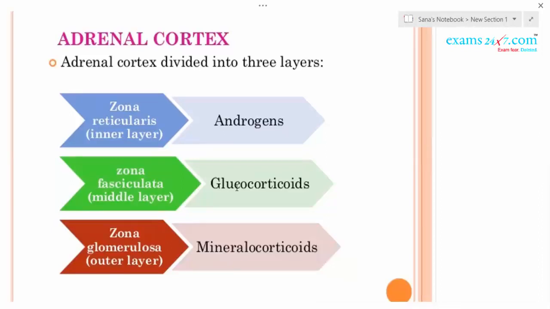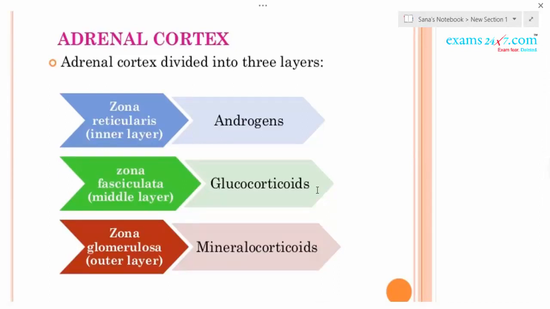Glucocorticoids are the hormones that stimulate glucogenesis, gluconeogenesis, lipolysis, proteolysis, and they inhibit the cellular uptake and utilization of amino acids. The best example for a glucocorticoid is cortisol. This increases the blood glucose level.